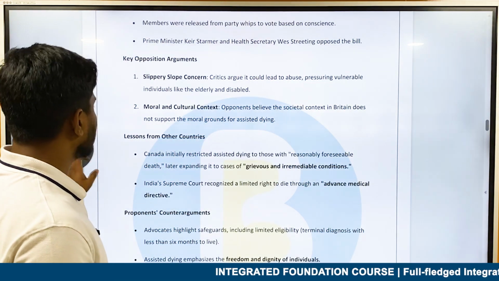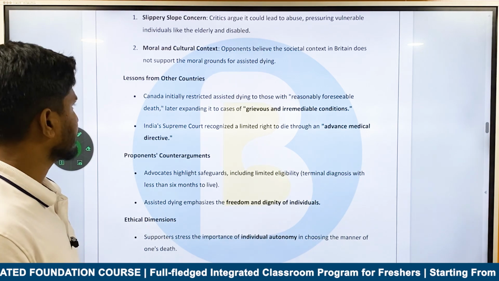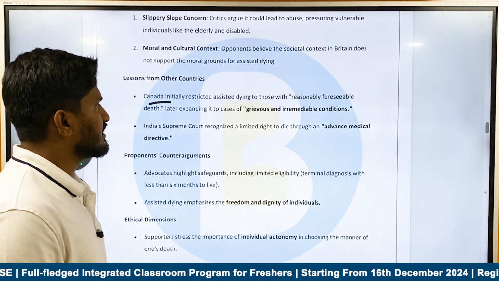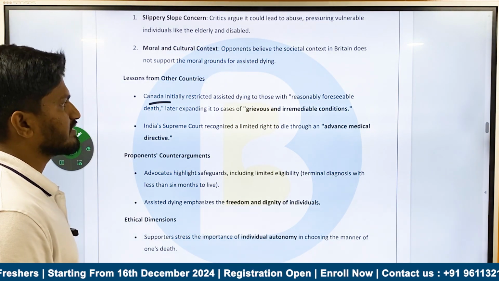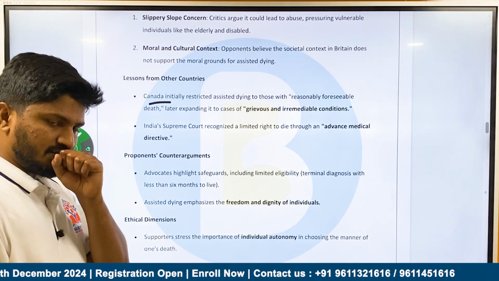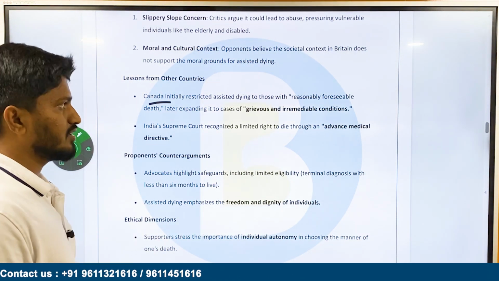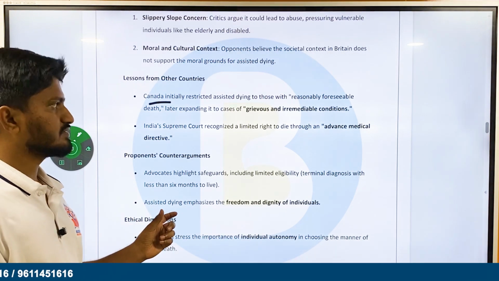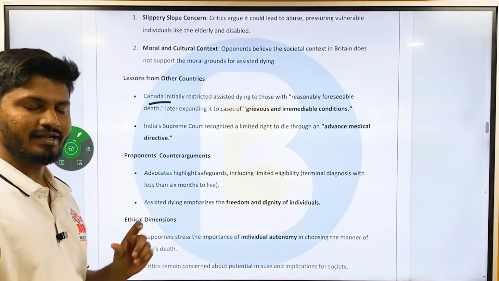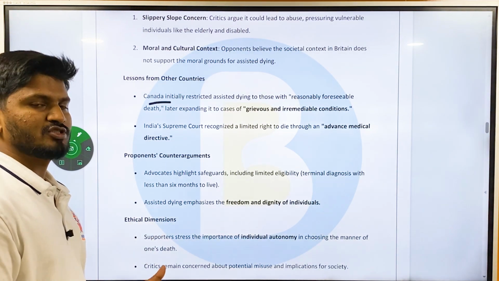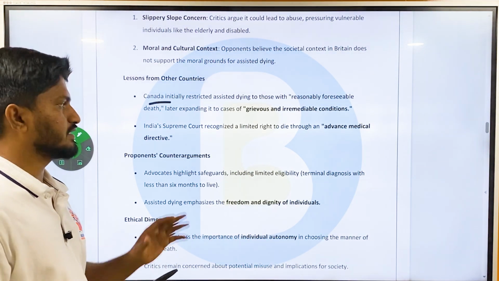Okay, then lessons from other countries. There have been other examples in many other countries. That is, Canada initially restricted assisted dying to those with reasonably foreseeable death, later expanding to cases of grievous or irredeemable conditions. Okay, in Canada there is an issue, but there is a law. It allows assisted dying only for grievous or irredeemable conditions. That is, there is no possibility that this person can come back to normal again. Okay, only in those conditions does it allow assisted dying.